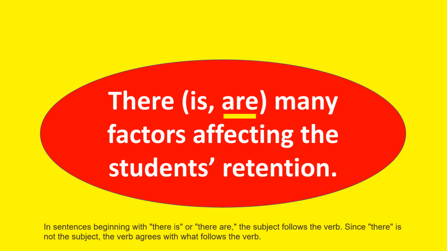In sentences beginning with there is or there are, the subject follows the verb. Since there is not the subject, the verb agrees with what follows the verb. Now this time, the subject that follows the verb is the word factors. Hence, this is the basis of your verb, not the word there.